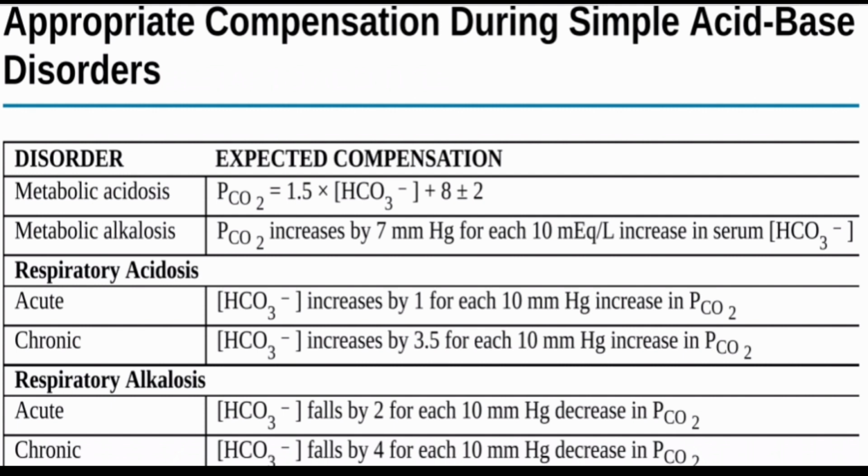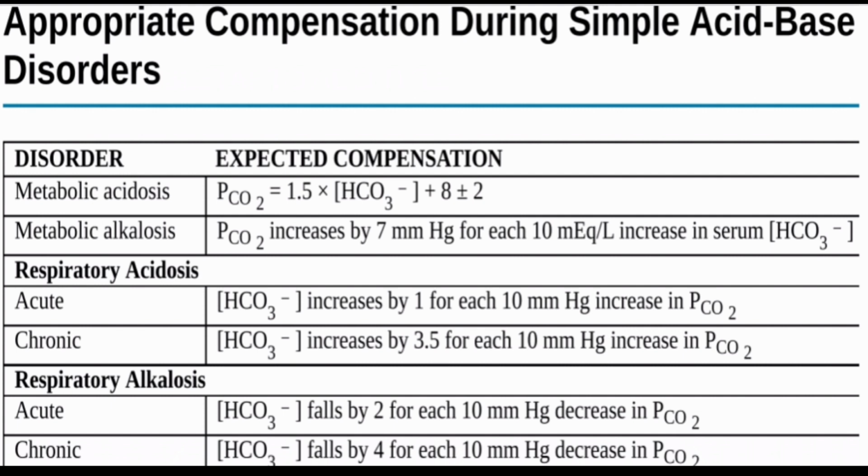This must be memorized. For metabolic acidosis, as we discussed, for metabolic processes compensation is by the respiratory system. So in metabolic acidosis, I calculate PCO2 by this formula: 1.5 multiplied by HCO3 plus 8, plus or minus 2. I will give an example next. In metabolic alkalosis, PCO2 increases by 7 for each 10 mm increase in bicarb.